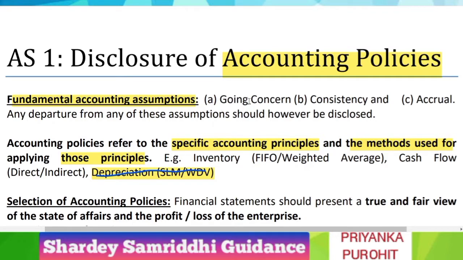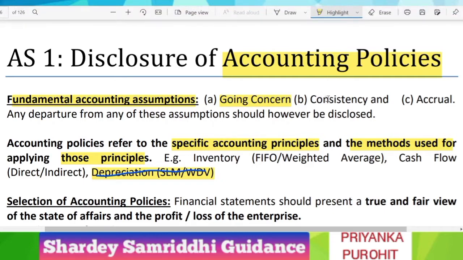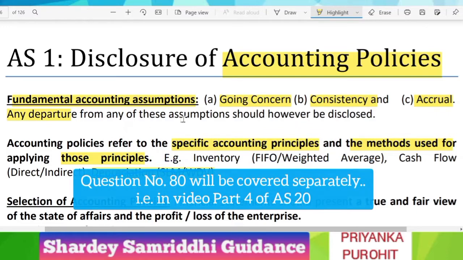The first one is the going concern assumption, that is, the business will continue for the foreseeable future. The second one is consistency. It means that the accounting policies are consistently applied from the previous year to the current year. And the last one is accrual basis. The accrual assumption is that transactions are recorded in the period in which they occur. These fundamental accounting assumptions need not be disclosed in the financial statements. Only if there is any departure from any of these assumptions, it should be disclosed.